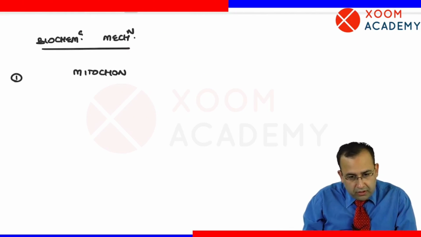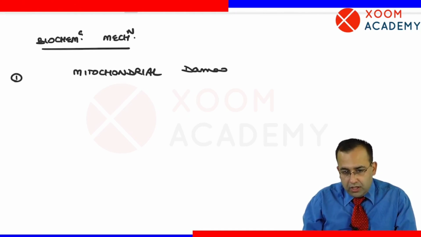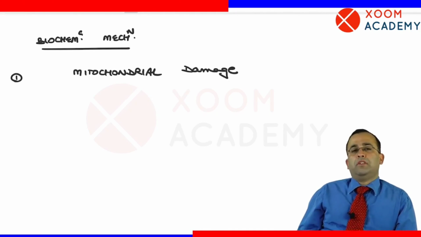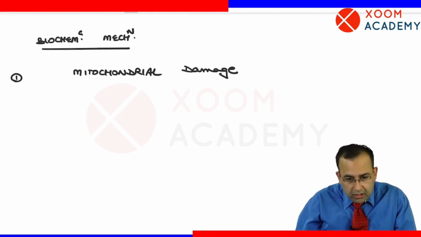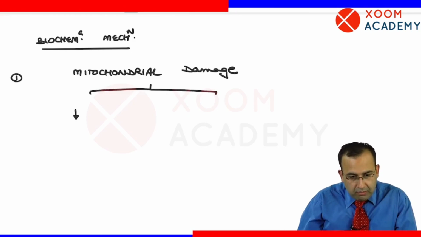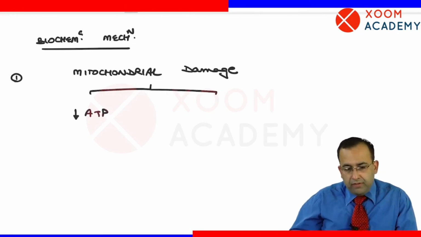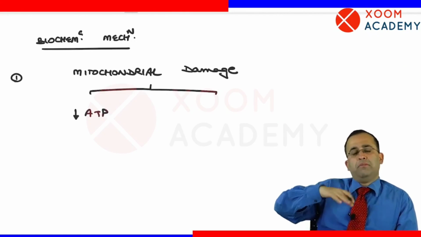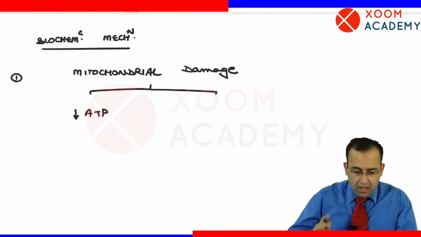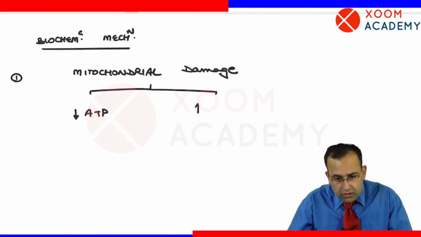First organelle to be affected is mitochondria. That is, it is associated with mitochondrial damage. Mitochondrial damage in turn leads to reduced ATP. एक तो ATP reduce हुआ, which has multiple downstream effects, reduced ATP, and it is also associated with